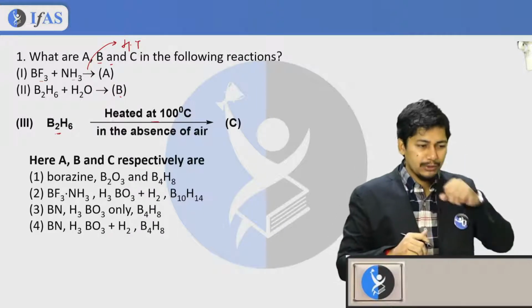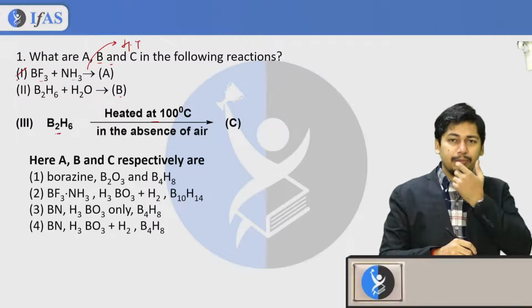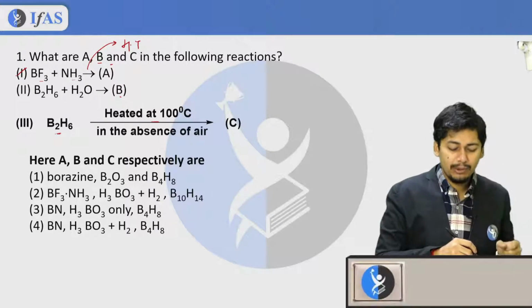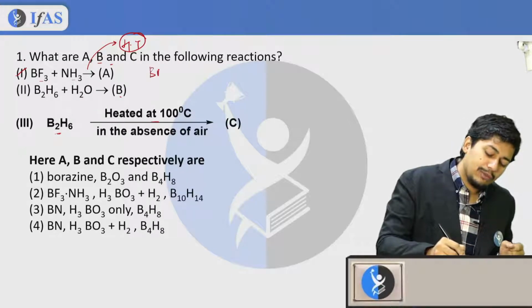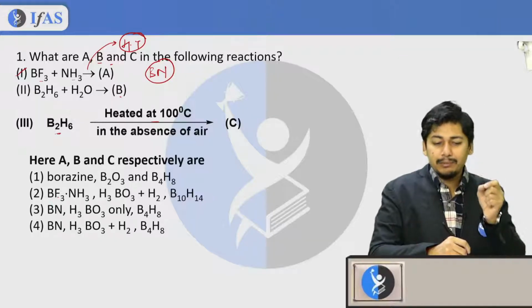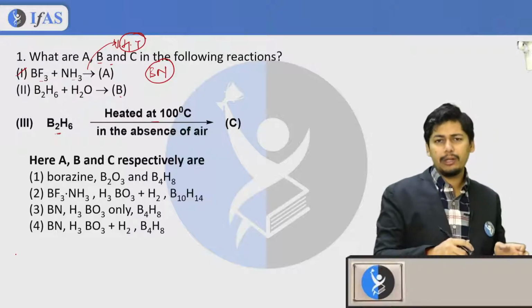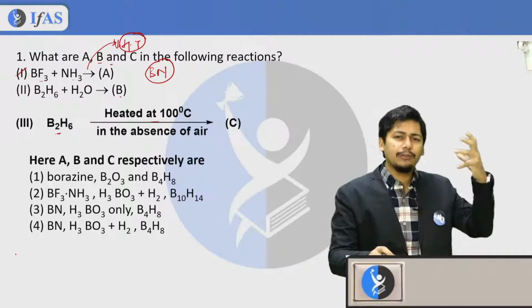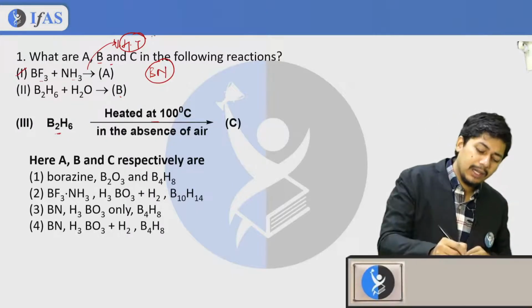Let us take the first reaction. Whenever I take BF3 as well as NH3, what happens here? At high temperature, formation of boron nitride takes place. Instead of high temperature, I write it as very high temperature, around 1000, 1500, 2000 degrees Celsius, as well as high pressure.